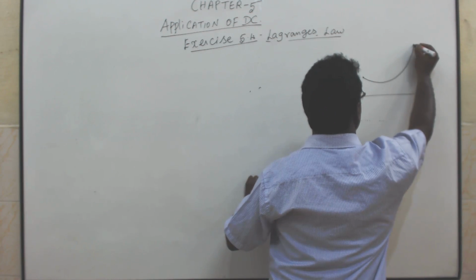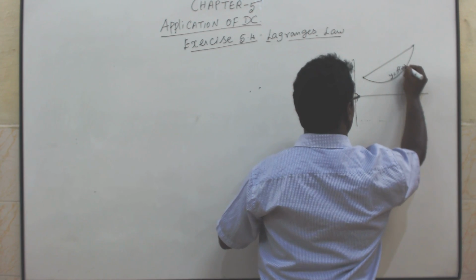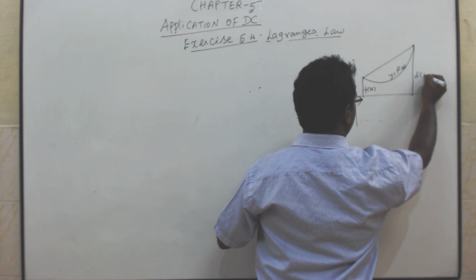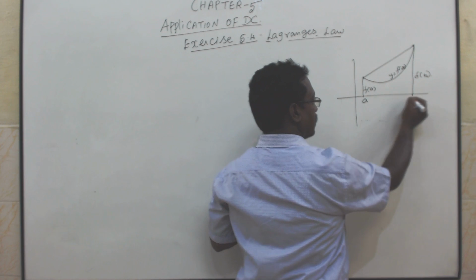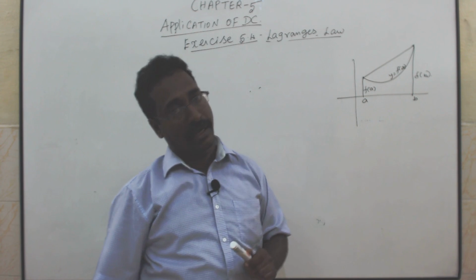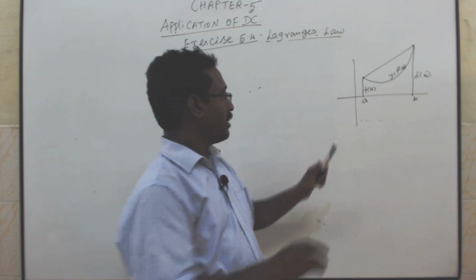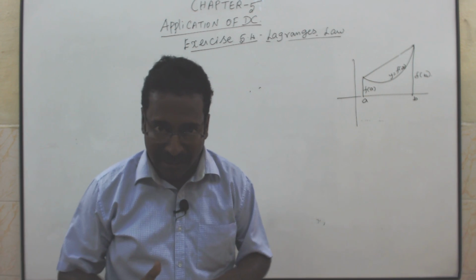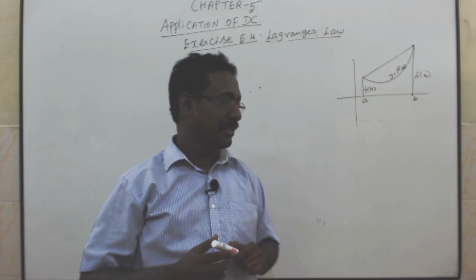This is a, this is b, y equal to f of x. This is f of a, this is f of b. So from a to b, f of x is continuous on the closed interval [a, b], f of x is differentiable on the open interval (a, b), but f of a and f of b are not the same. Here think about the f of a value and the f of b value; both are not the same. If not equal, we can't verify Rolle's theorem; that is Lagrange's law.